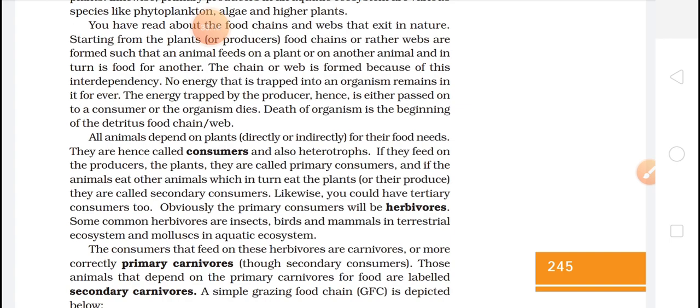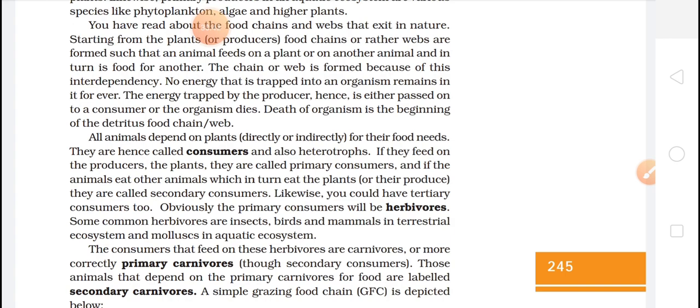Okay, so I will just read it quickly. You could have tertiary consumers too. Obviously, the primary consumers will be herbivores. Some common herbivores are insects and mammals in terrestrial ecosystems and molluscs in aquatic ecosystems.